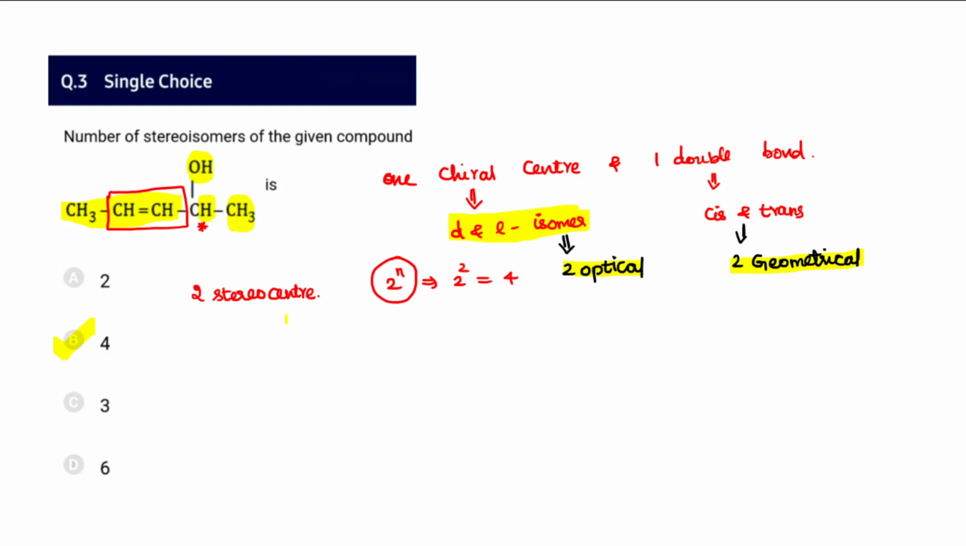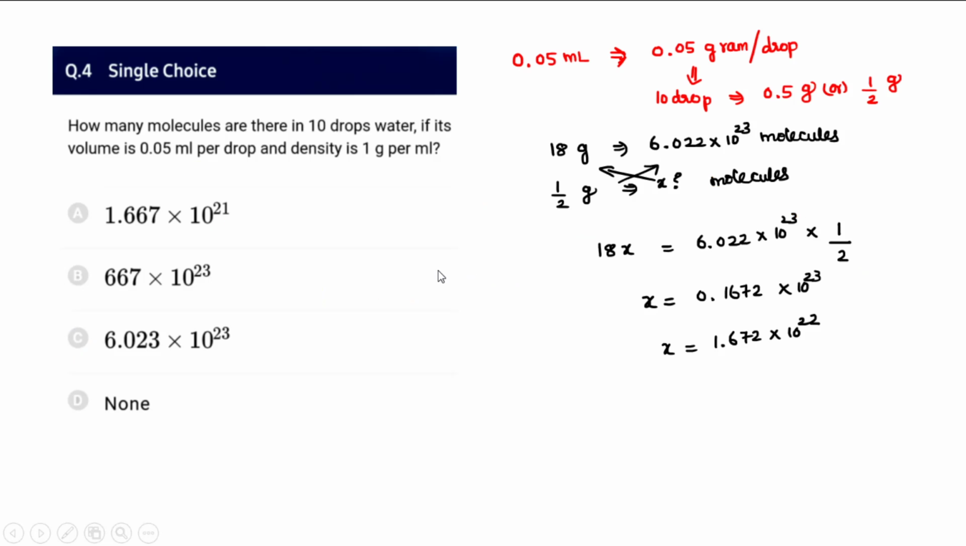So option B. We can also say it contains 2 stereocenters, and it can be written with the formula 2 power n. So 2 power 2 is also going to be 4. That is the other way to get the option.